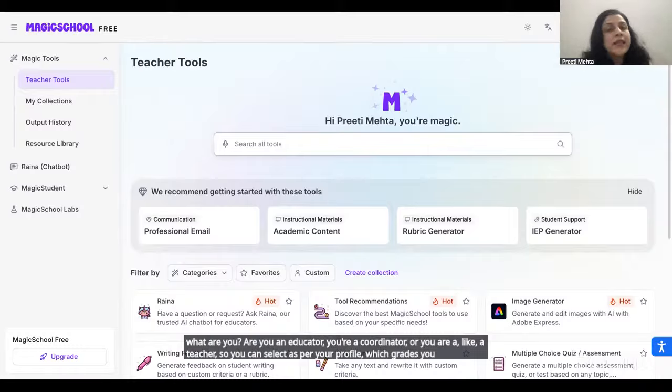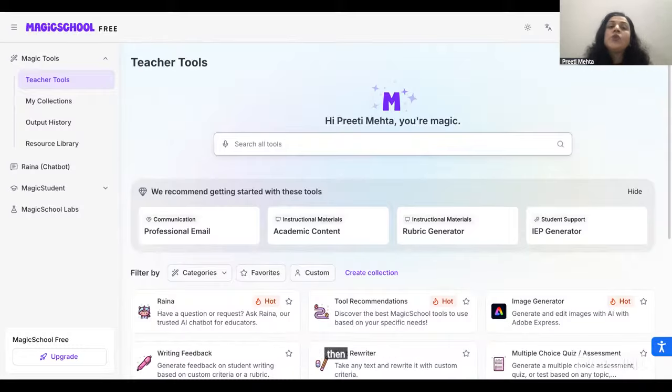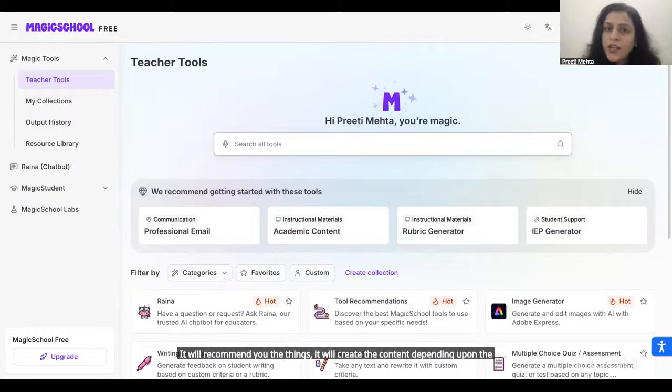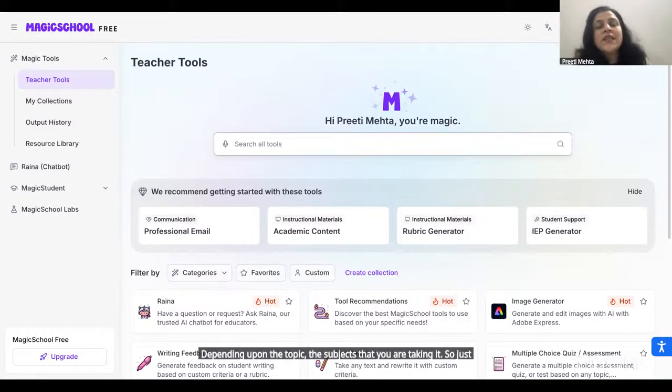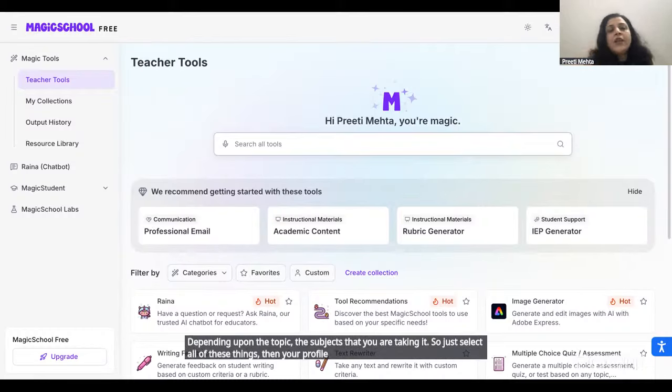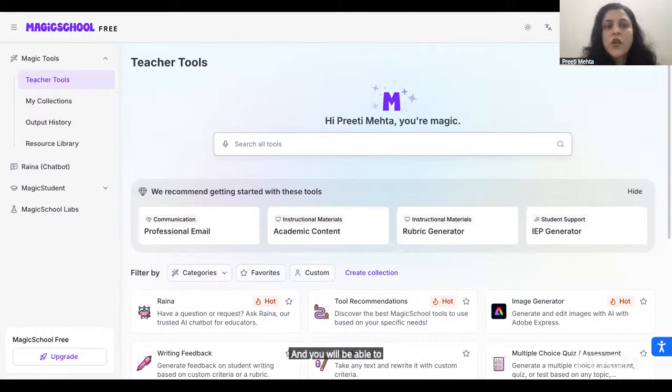Then it will ask you the topic, so that it will be available as a customized tool for you. It will recommend things and create content depending upon the grades you are teaching and the subjects you are taking. So just select all of these things, then your profile will be ready and you will be able to see this home screen of Magic School.